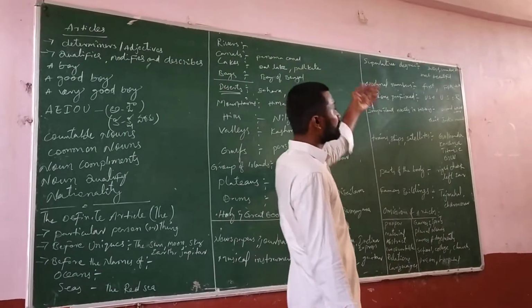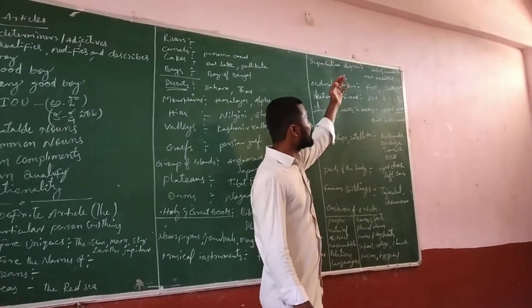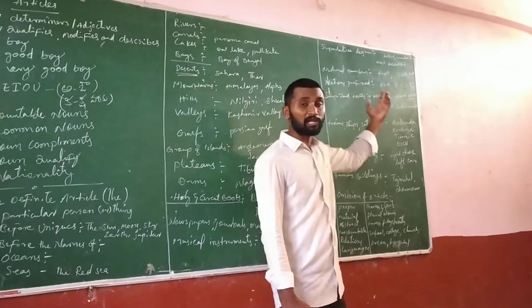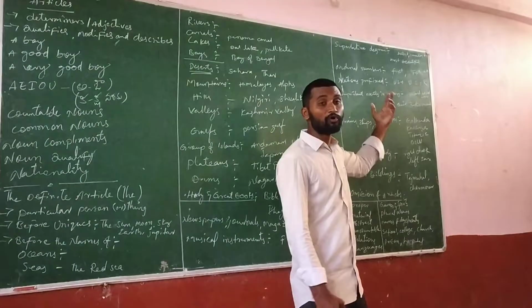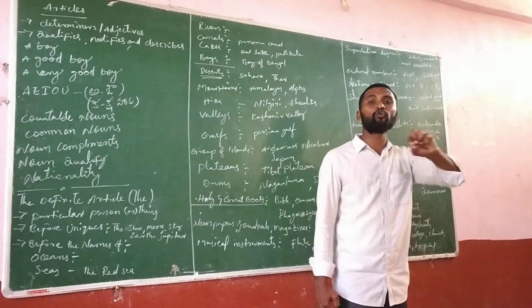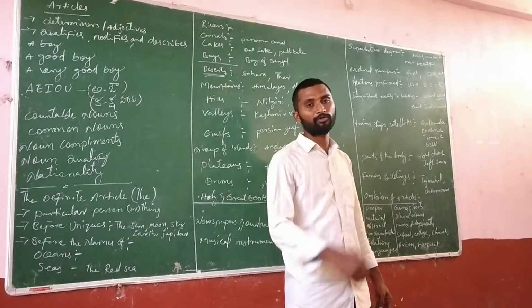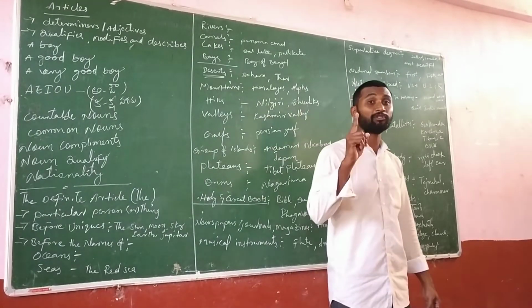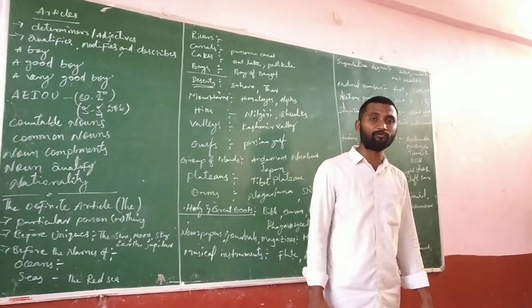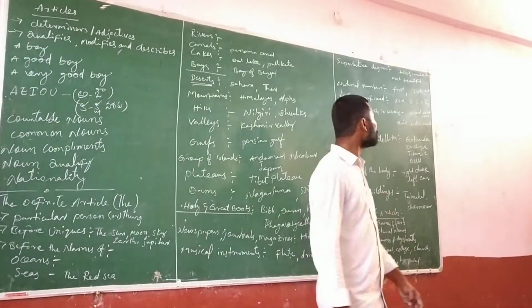And coming to the next one, superlative degree. In a superlative degree also we have to use the tallest, the smallest, the most beautiful, the most handsome. In this way, in a superlative degree we have to use "the". But not for the positive and comparative degree. Only for the superlative degree we have to use "the".